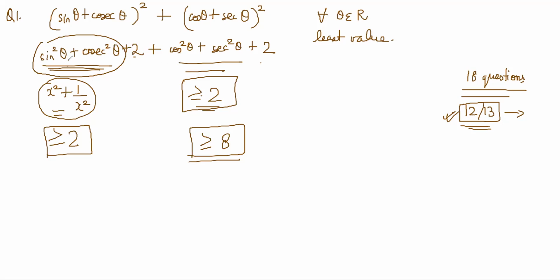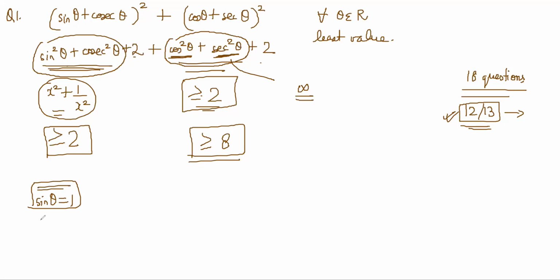So when sine theta is 1, this part is 2, but then cos theta is 0 at that moment. So sec square theta is not defined also. It will not be the minimum at this moment, because it is becoming infinite.